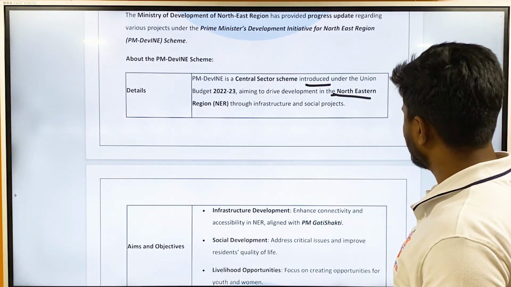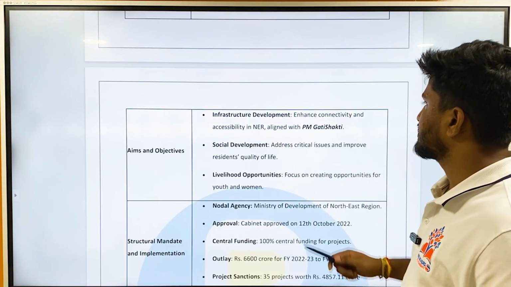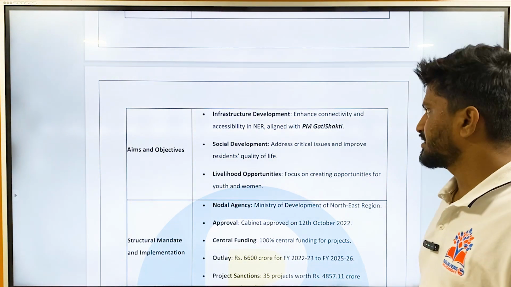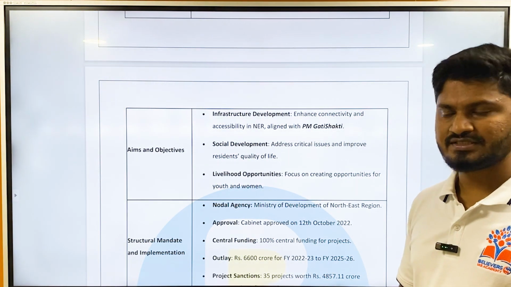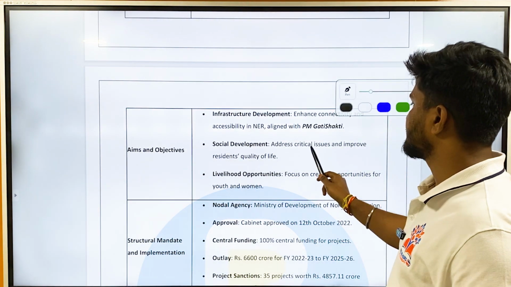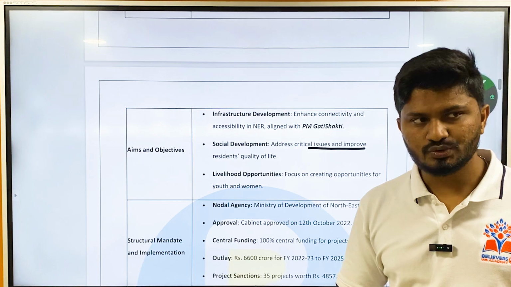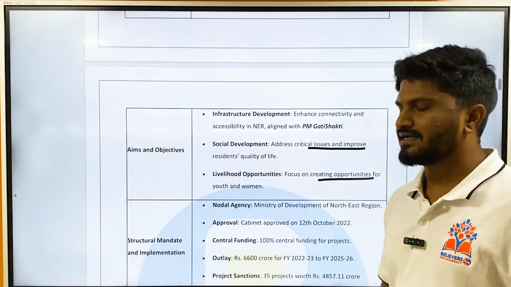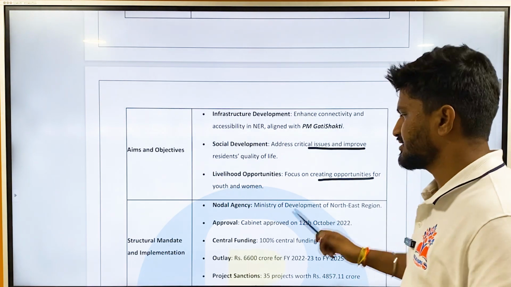The aim is infrastructure development, that is, enhancing connectivity and accessibility in the northeastern region, which is aligned with PM Gati Shakti. It addresses critical issues and improves residents' quality of life, that is, focusing on social development, and creating opportunities for youth and women, that is, providing livelihood opportunities.